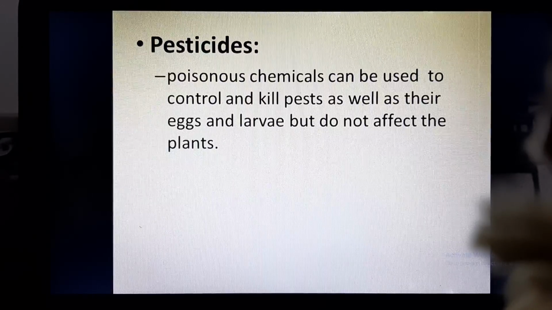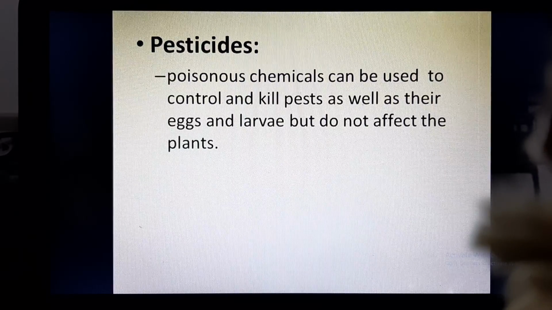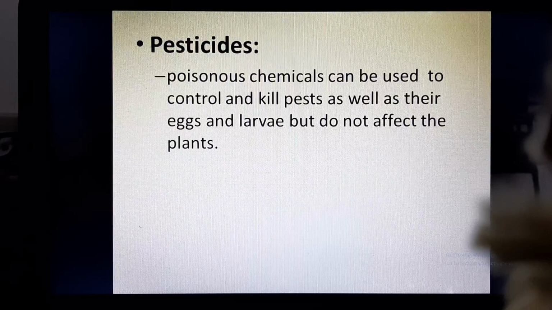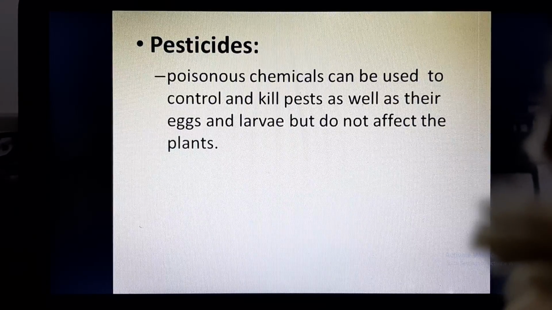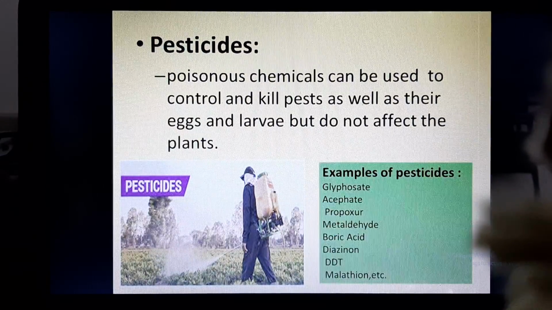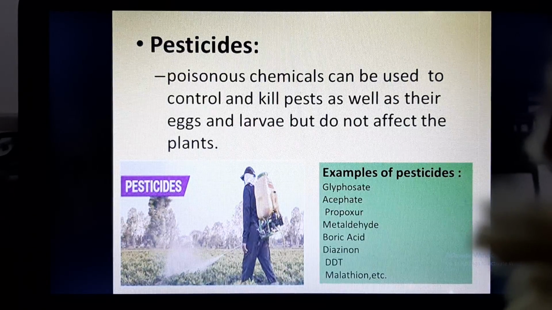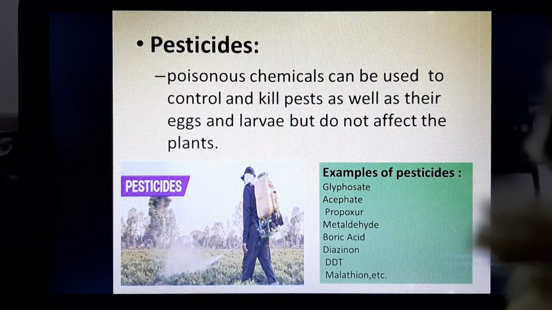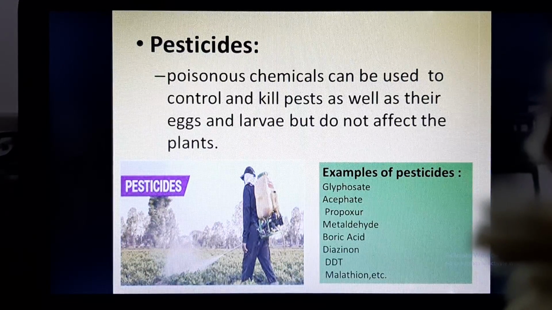Poisonous chemicals which can be used to control and kill pests as well as their eggs and larvae but do not affect the crop plants will be called pesticides. And what are the examples of pesticides? Glyphosate, acephate, Proxcar, metaldehyde, boric acid, diazinon, DDT, malathion, etc. are few examples of pesticides, and please learn the examples of pesticides.